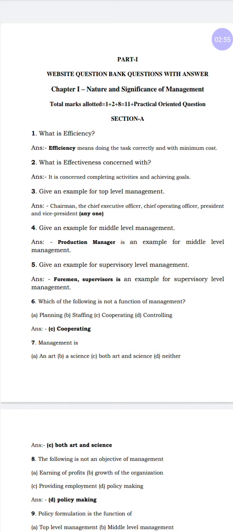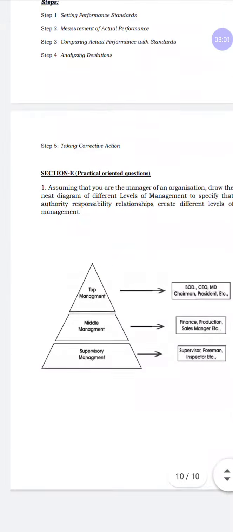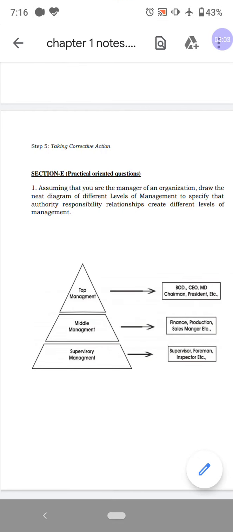First level, we have top level management, middle level management, and lower level or supervisory level, also called operational level management.